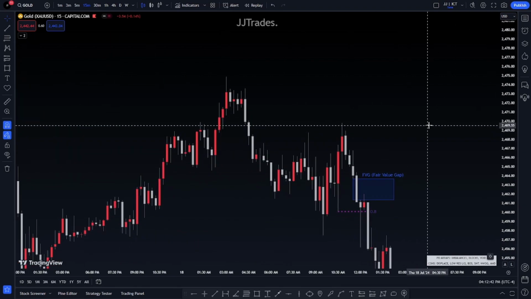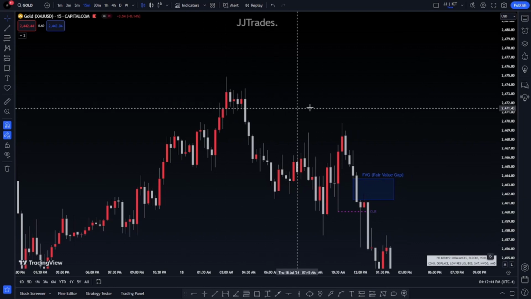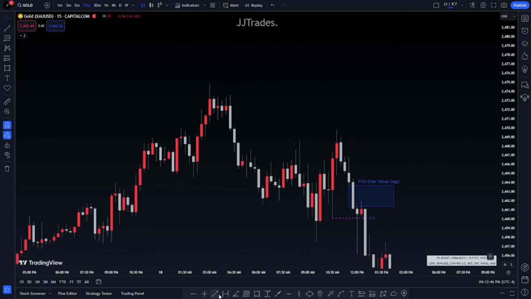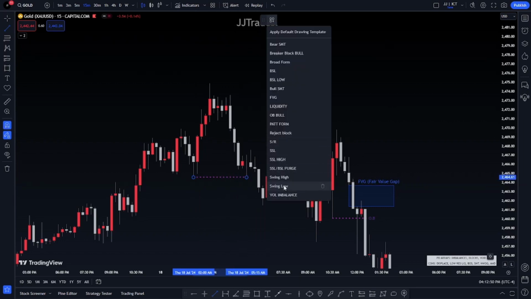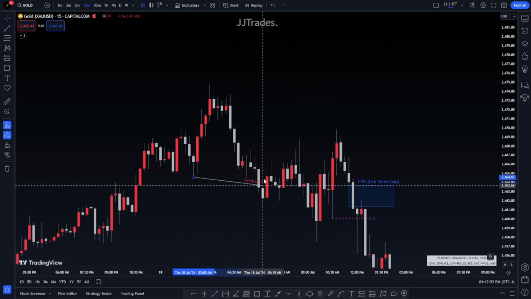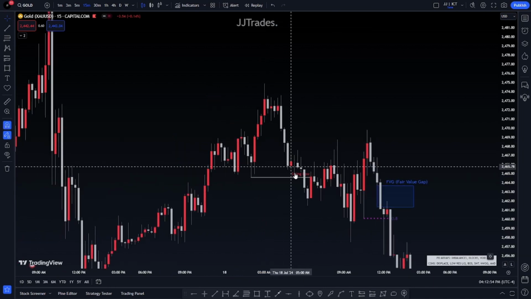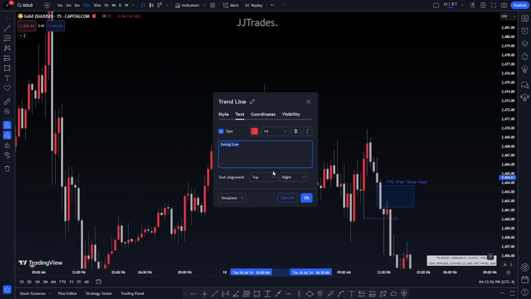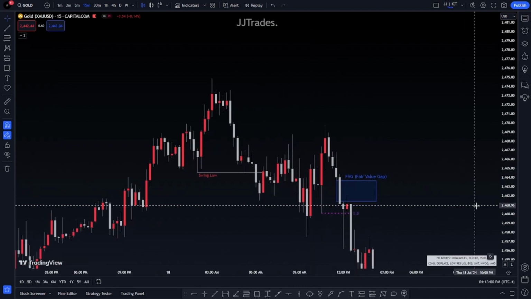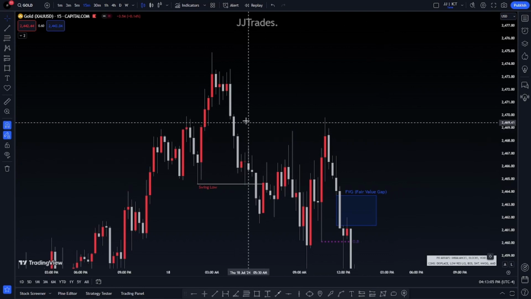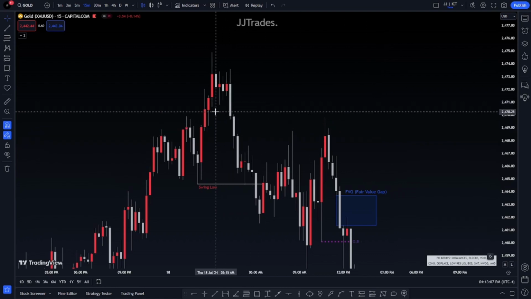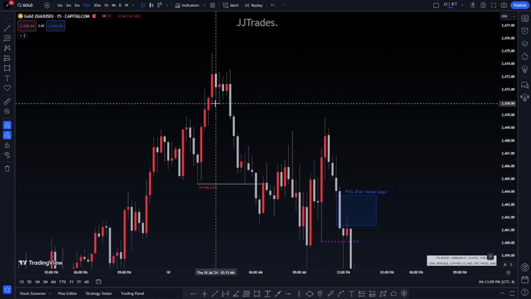Why not? So, right here, we see how we have this break of structure. Price came down, broke structure of this swing low, wherever the swing low is, right there. So that's the swing low. There you go, swing low, okay? Price comes down, breaks it, returns to this fair value gap that's right in between this order block here, which is another change of state of delivery since we're including other confluences.